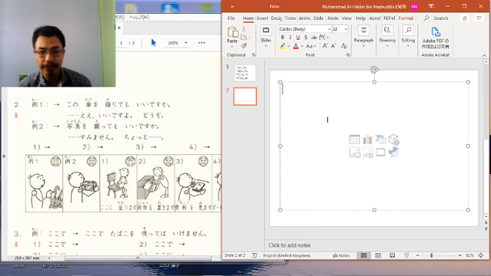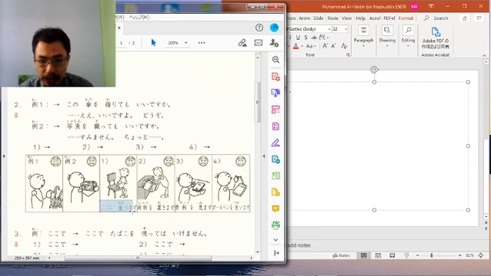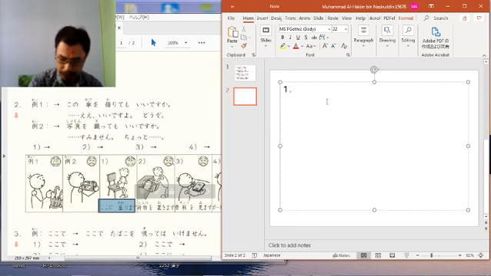So we're starting from number 1 first. The picture here, the smiley is smiling. That's why it means agree to give the permission. But first we need to think about the sentence to ask permission. The word given here is koko ni suwarimasu, sitting here. So how to ask in question? Can I sit here? Koko ni. The verb is suwarimasu.